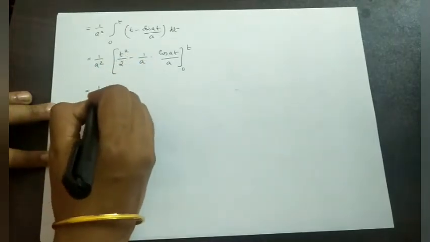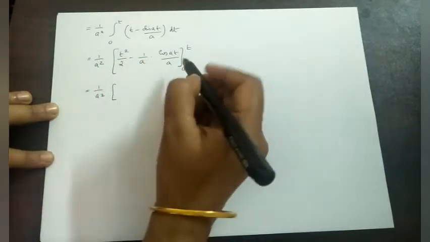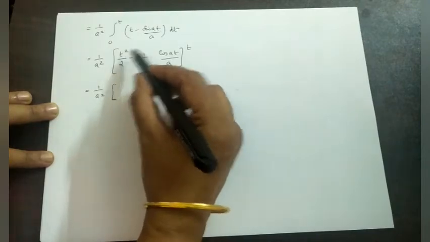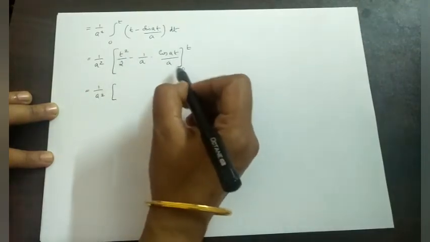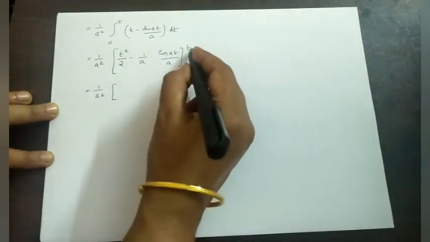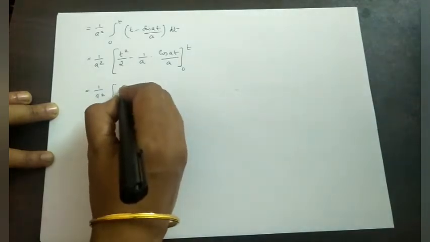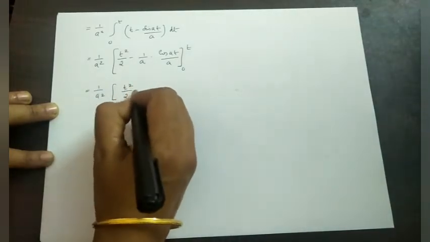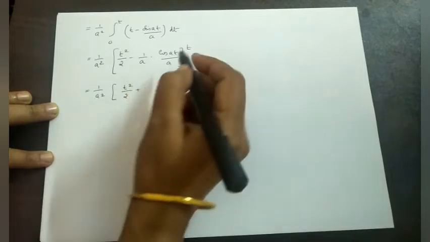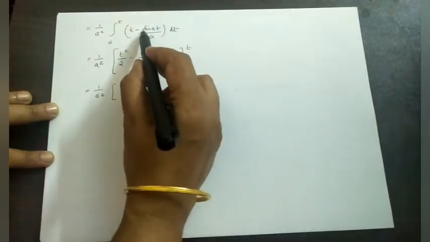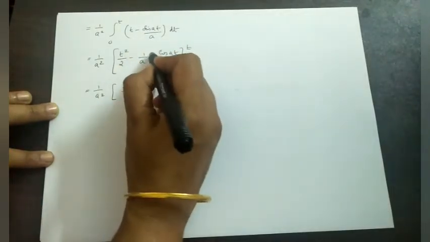Is equal to 1 by a square into, first applying the upper limit t, then minus the lower limit. Okay. Now first of all applying the upper limit, that is t square by 2 plus, here we have integral of sin is minus cos.